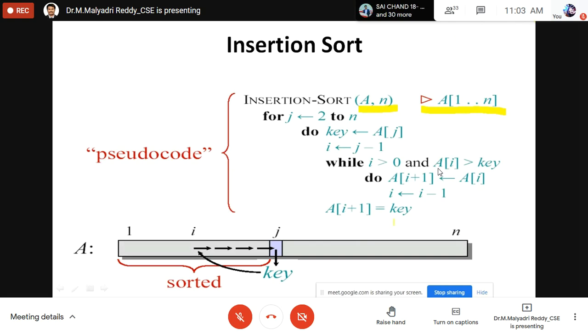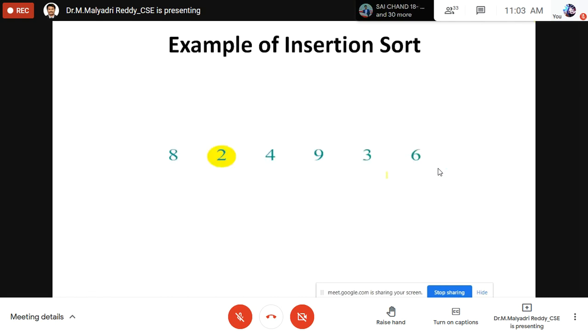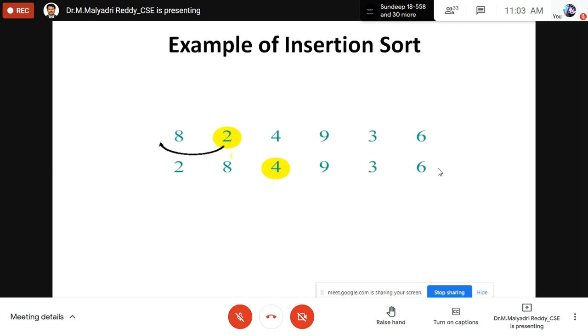We have to check like this. Comparison starts with the second element onwards. 2 is compared with 8. 2 is smaller, so what will we do? 2 is shifted to first, that is, swap the 8 and 2. What we get is 2, 8, 4. Now that part is sorted, and the next element is inserted into the sorted portion.